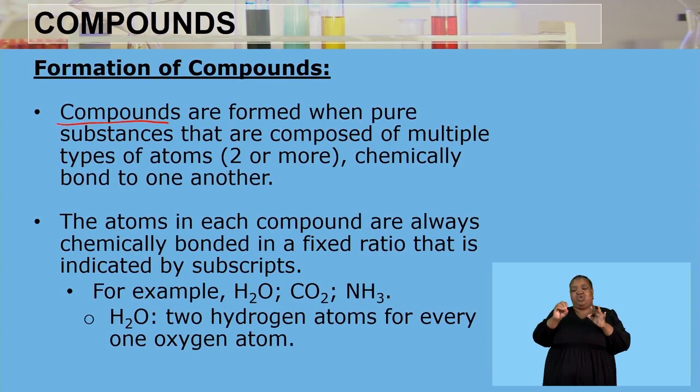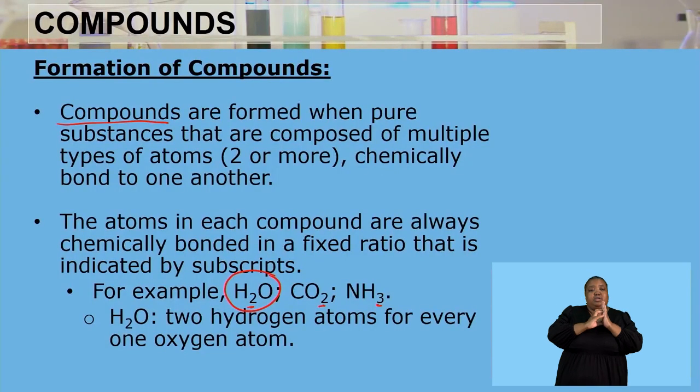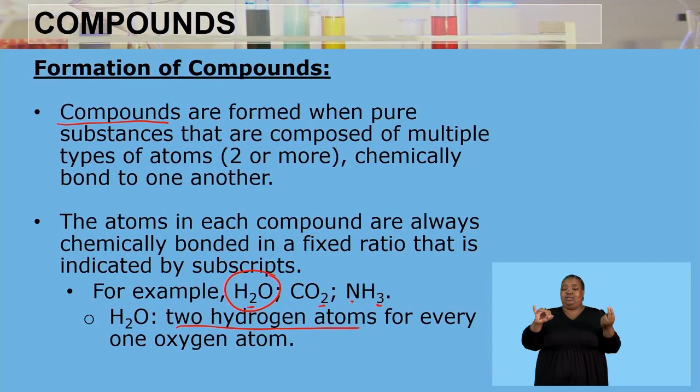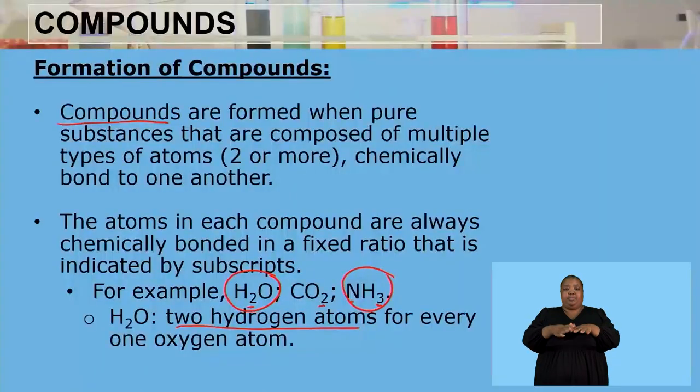And then that ratio is indicated by the subscripts, which are the numbers at the bottom of the chemical formula. In the case of this one, we have the 2, which is a subscript. The 2 here also is a subscript, and the 3, that's a subscript. It indicates the ratio as per the compound. For instance, we are using H2O as an example: for every 2 hydrogen atoms, there must be 1 oxygen atom. For every 1 nitrogen atom, there must be 3 hydrogen atoms. When those are chemically bonded together, they form this particular compound called ammonia.